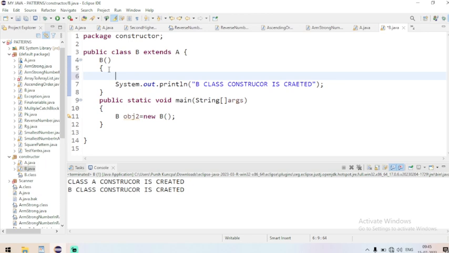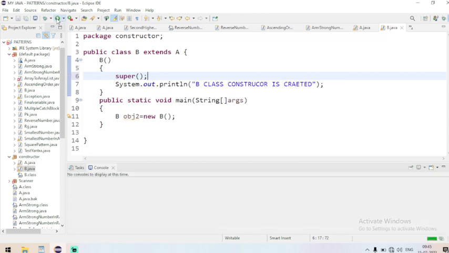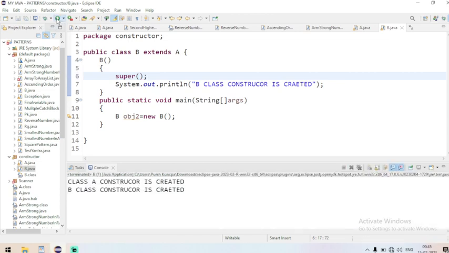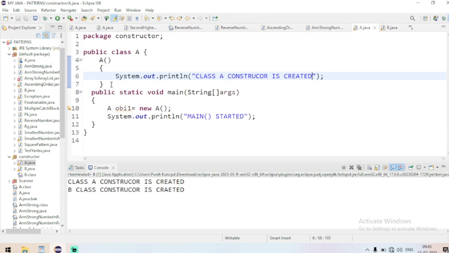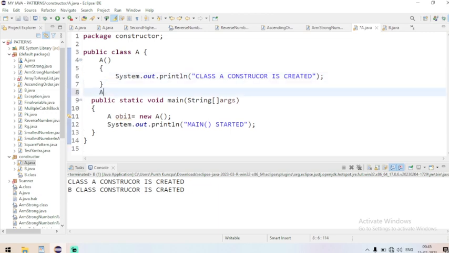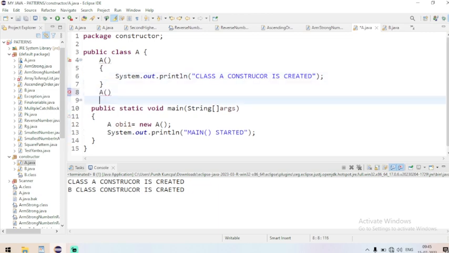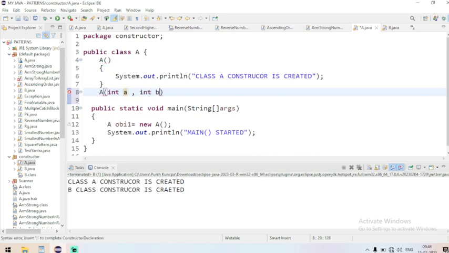Even if I write super without any actual arguments, I'm going to get the same output. For example, if I go to the A class and create another constructor here, A, and I give some formal arguments, int a, int b. These are the formal arguments that I have given.